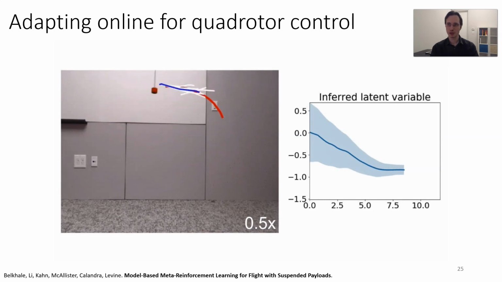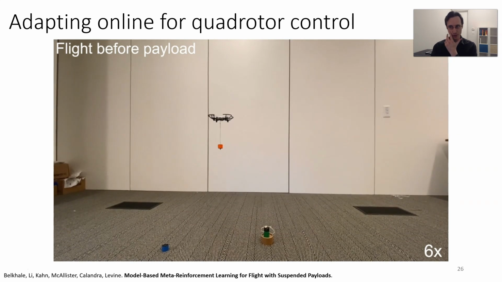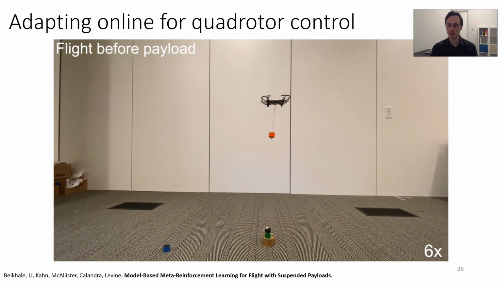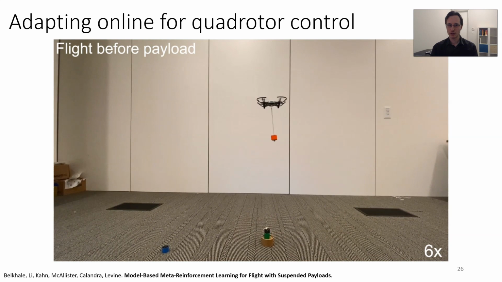What we'll do next is we'll actually task it with picking up and dropping payloads. So first, we have a little magnetic gripper. The robot doesn't know the weight of the gripper, so it has to adapt. So it does a little flight to adapt to the weight of the gripper. Then it's going to use the magnetic gripper to pick up the payload.